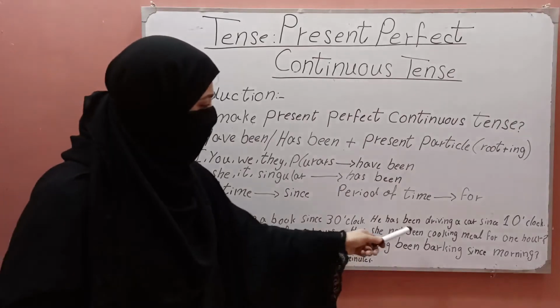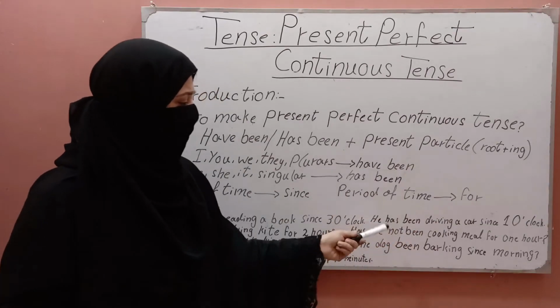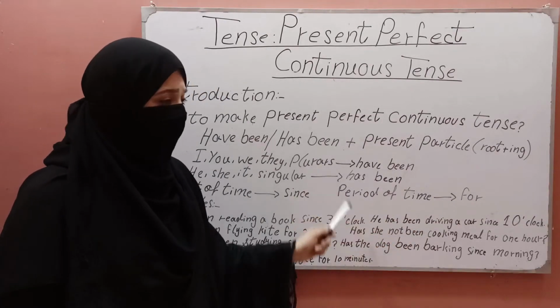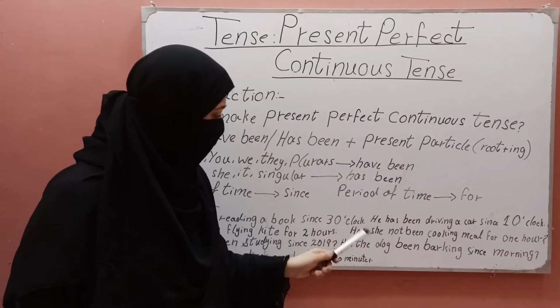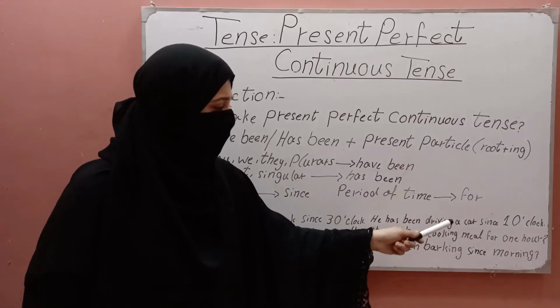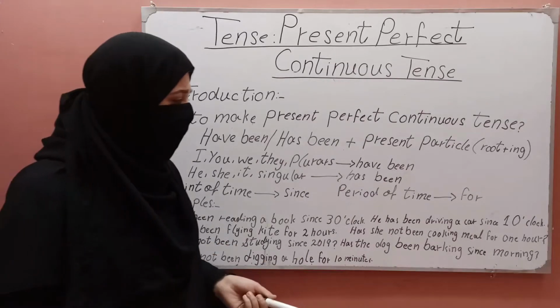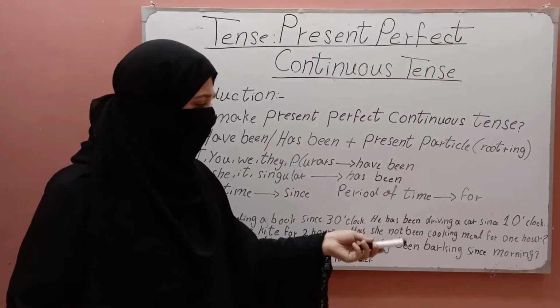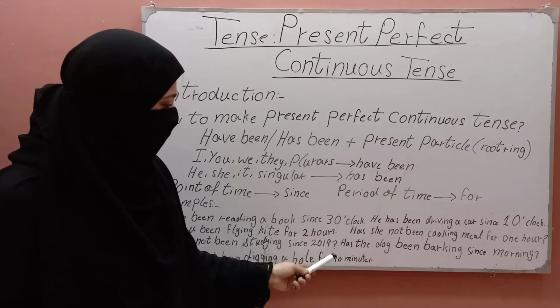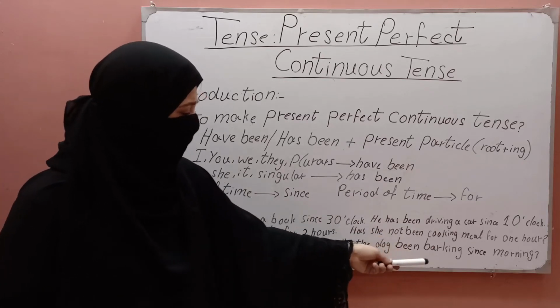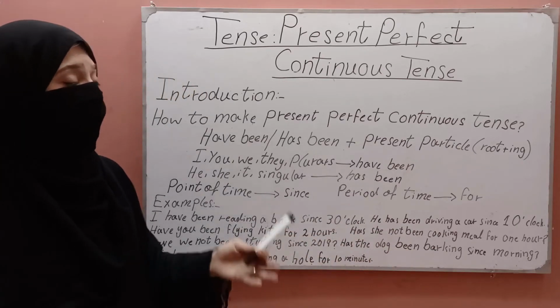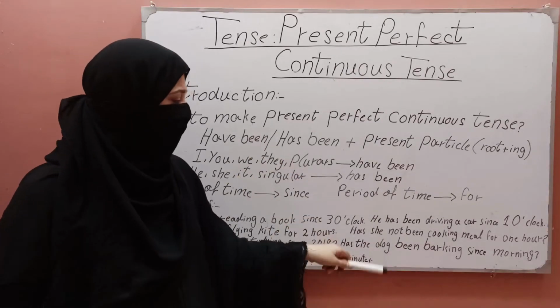He has been driving a car since 1 o'clock. The time is fixed. She has not been cooking a meal for 1 hour. In this the time is not fixed. We don't know which 1 hour she has been cooking, so we use for. Has the dog been barking since morning? In this the time is fixed. The dog has been barking since morning, so we use since.